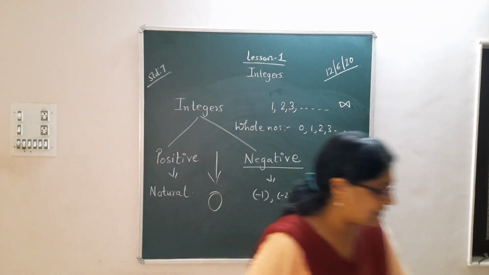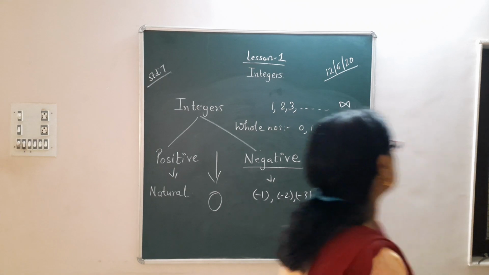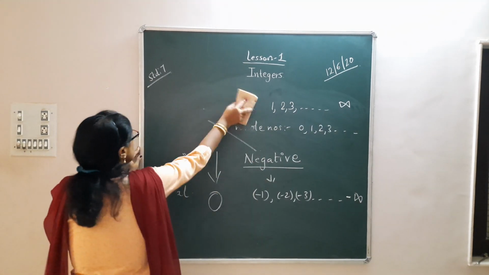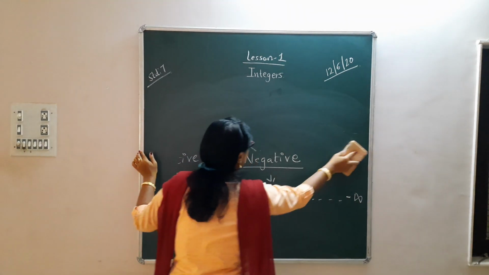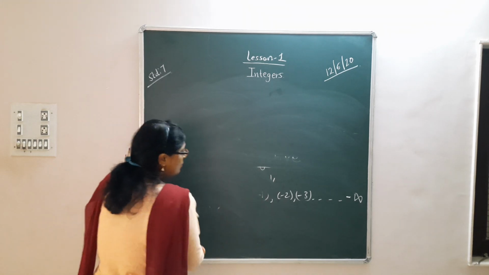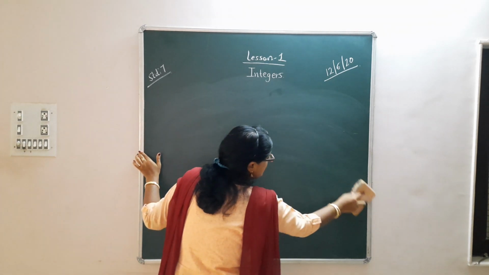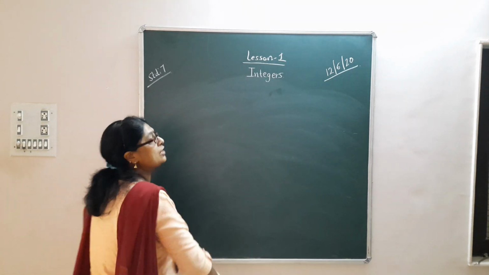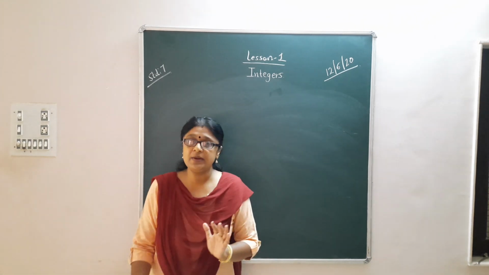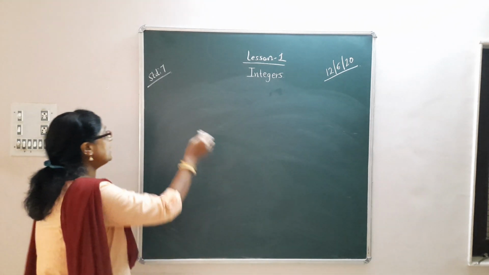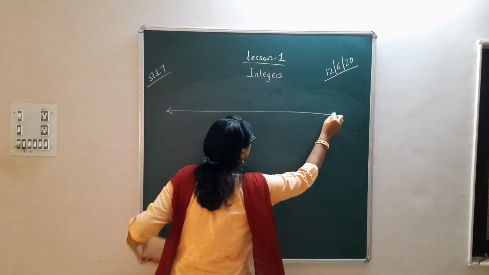Now we start about the number line. You all have studied a number line in your lower classes: plotting of negative numbers, plotting of 0, plotting of positive numbers. Let us take a recap.